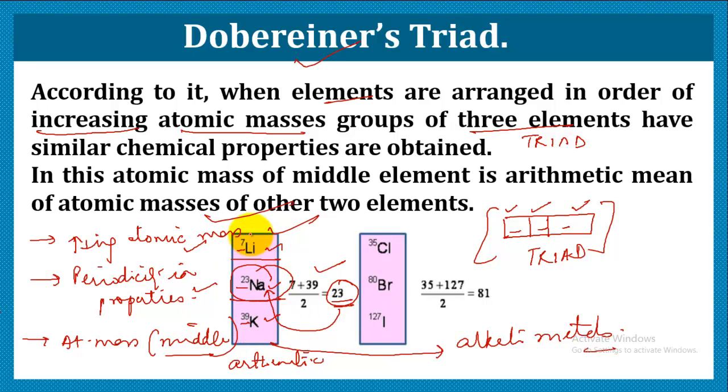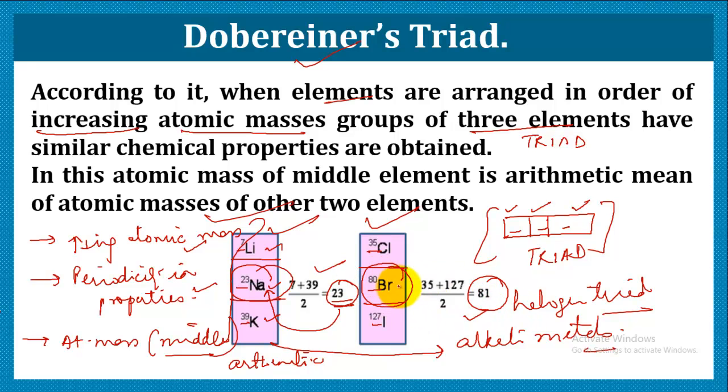The similar 3 things are observed in another triad, which is called the halogen triad. It is called the halogen triad because in it the halogens were arranged in increasing atomic masses, as you can see, and the arithmetic mean of the atomic masses of the first and the third elements gave the atomic mass of the middle element, that is bromine, which comes out to be 80 point something.